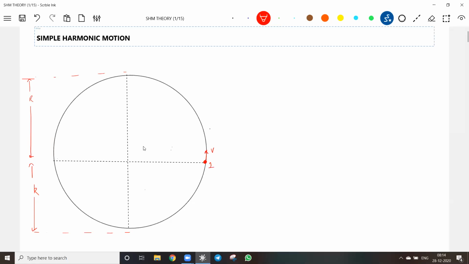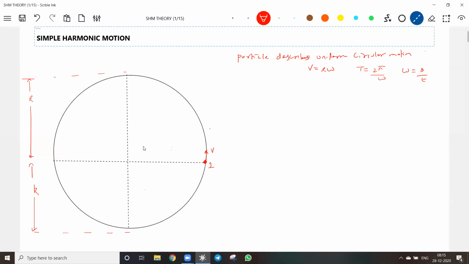So particle 1 describes uniform circular motion. It is understood. Therefore, v equals r omega. Then what is the time taken to complete one revolution? 2 pi by omega. And what is omega in fact? As it is constant, we can write omega as theta by t: angular velocity equals angular displacement by time taken.